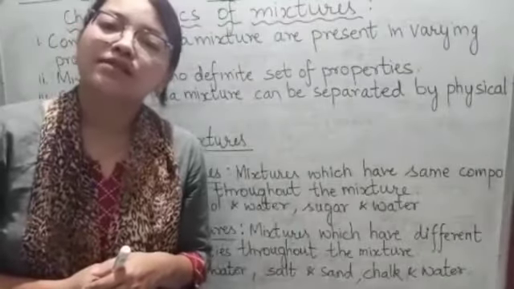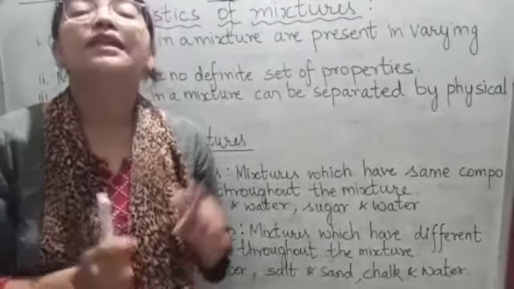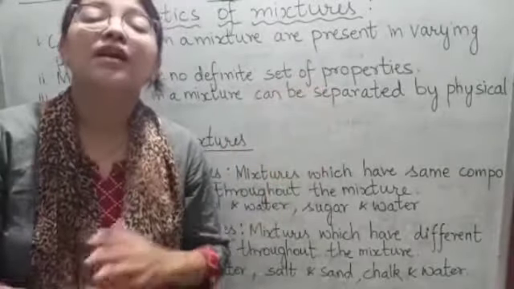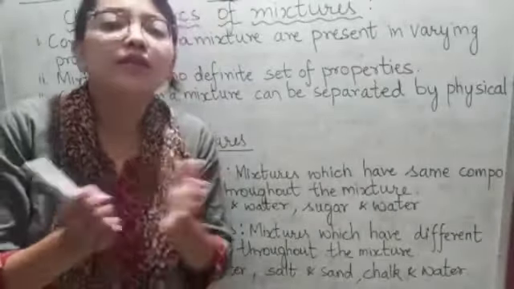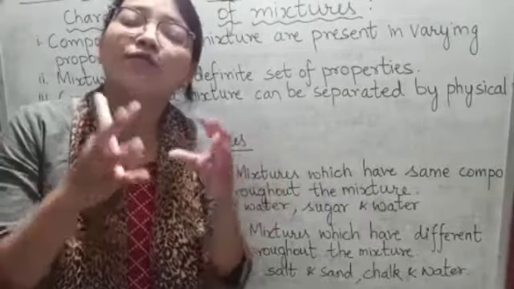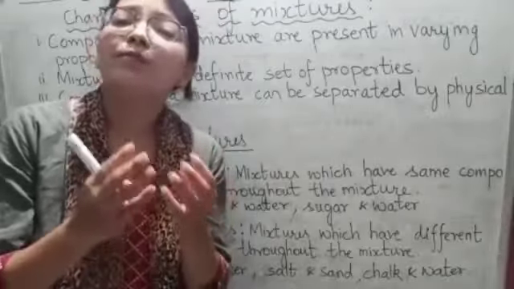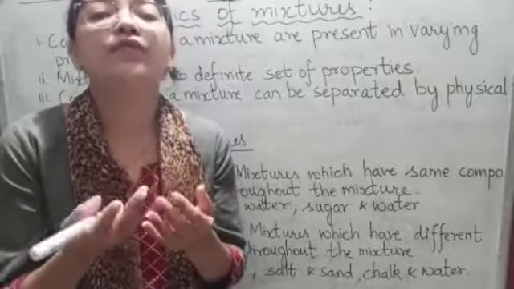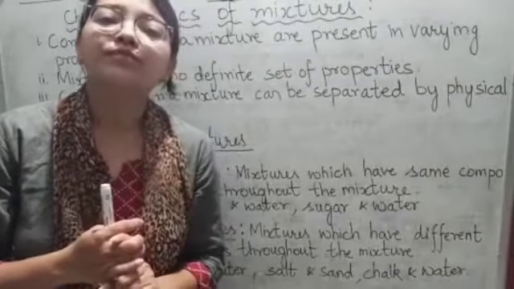Now students, let us study the characteristics of mixtures. Okay, so the first characteristic is that components in a mixture are present in varying proportion. That means the proportion of components in a mixture is different. That means if I add iron with sulfur and make a mixture of iron and sulfur, then the proportion of iron can be more than sulfur or the proportion of sulfur can be more than iron. I'll give you one more example.